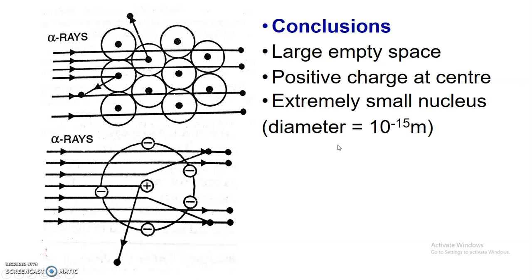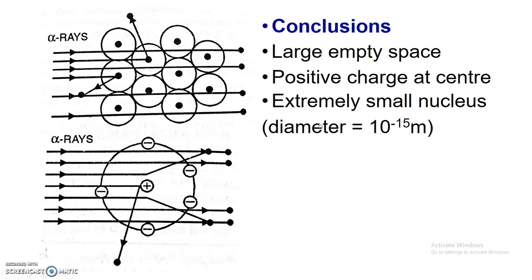Now the third observation is, and the conclusion drawn from it is, since very few alpha particles are deflected through a large angle or back, the size or volume of the nucleus must be very, very small as compared to the total volume of the atom.